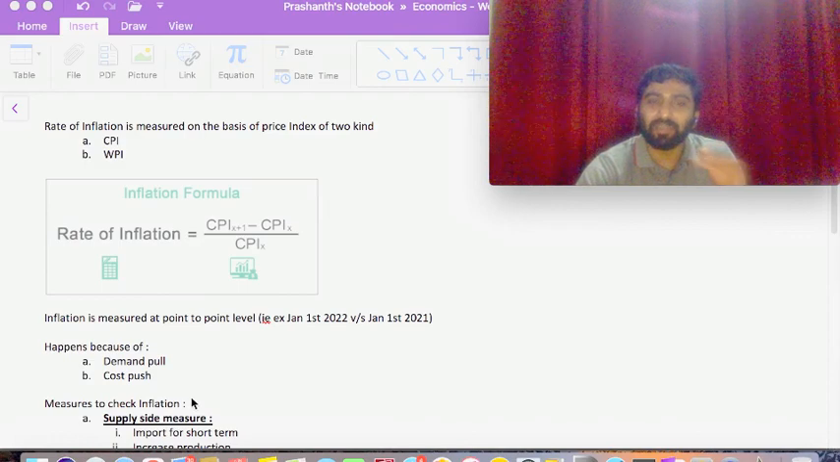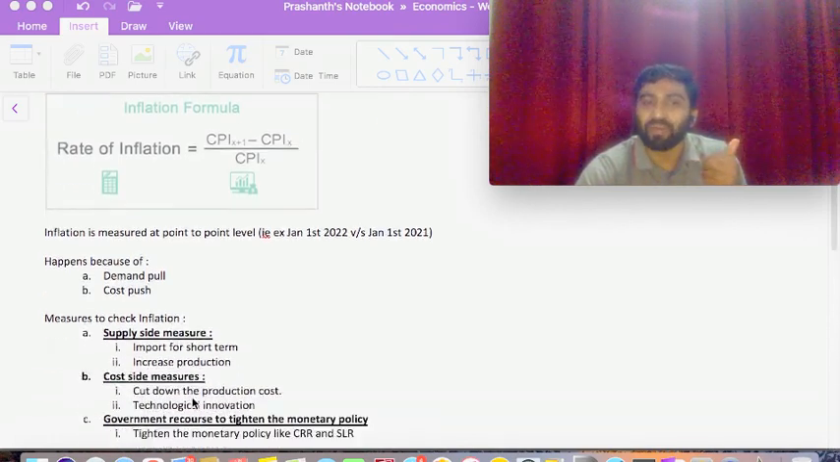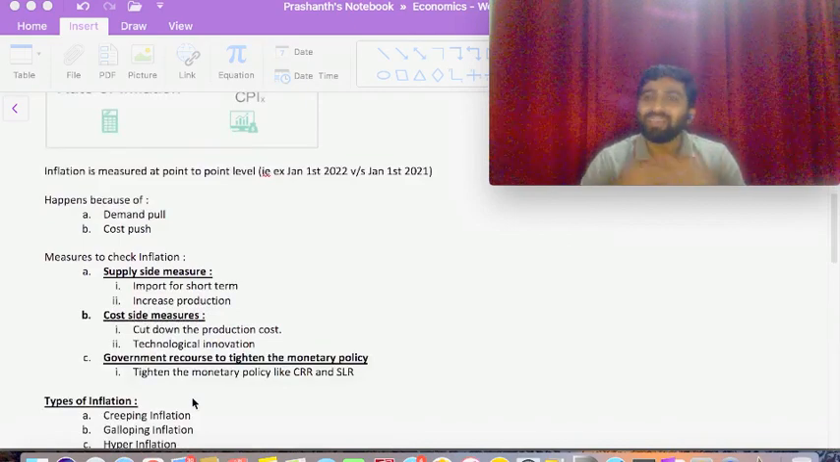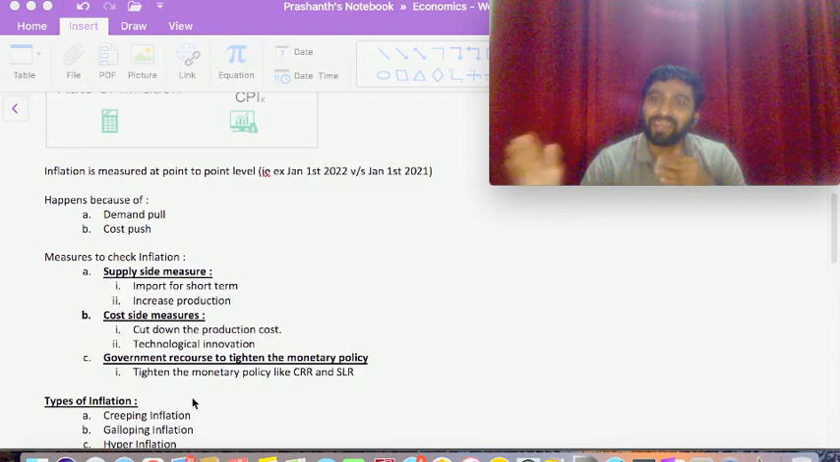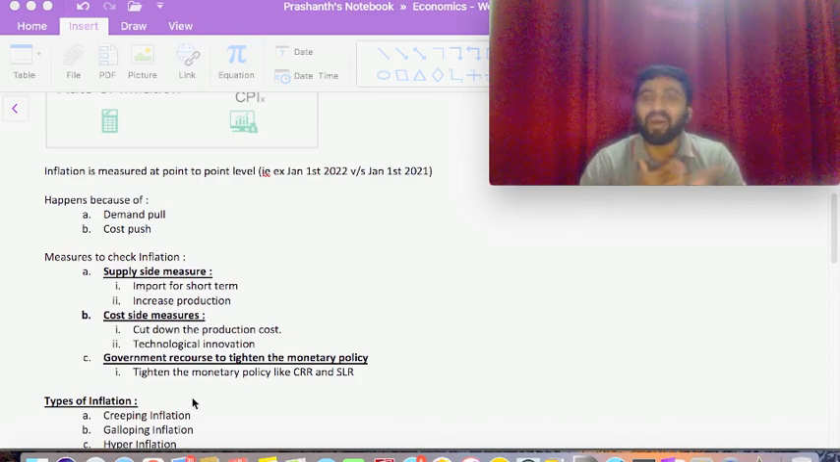This is not just the basic type of inflation, but inflation happens because of these reasons. So what are the measures to check inflation? There are various measures. We can either work on the supply side, or work on the cost side, or even the government and other sovereign agencies can pitch in and take measures. So those things we will be trying to understand.